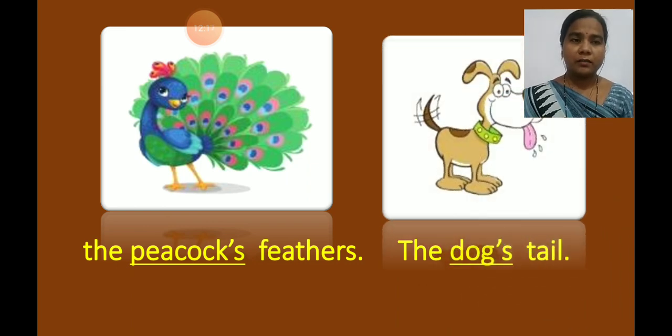The dog's tail. Whose tail? We get the answer: dog. That is why this tail belongs to the dog. So we use apostrophe s with dog. We will read it as the dog's tail. See here, we have used apostrophe s with dog. Now it became dog's tail.